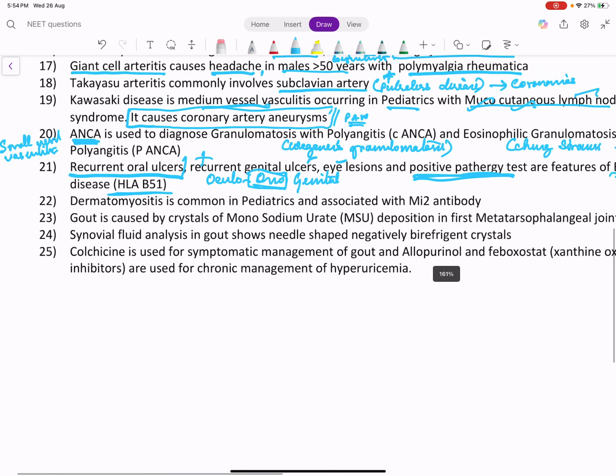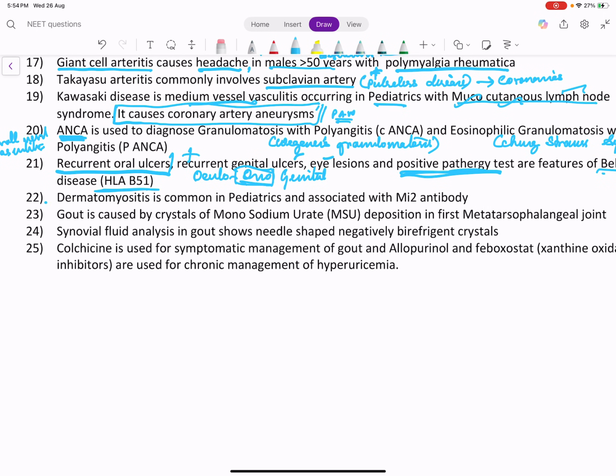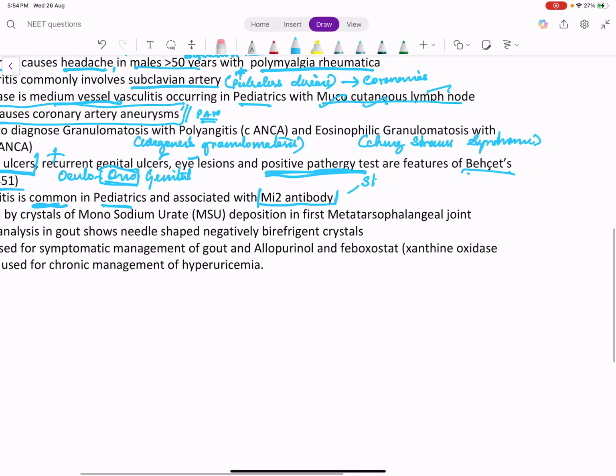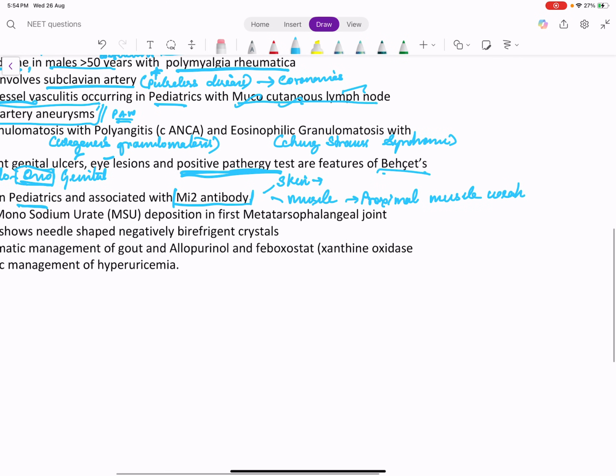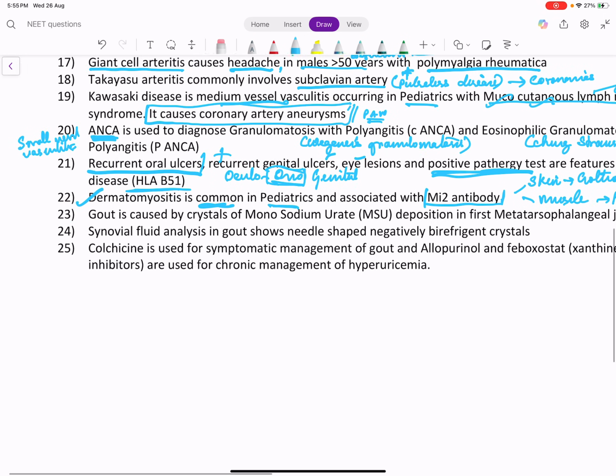Now coming to inflammatory myositis. In that, dermatomyositis is very common, especially in pediatrics. The antibody involved in dermatomyositis is anti-Mi-2. Here there will be skin changes and muscle changes. Muscle changes are easy to understand. It is myositis, so there will be weakness of muscle. There will be proximal muscle weakness. Skin changes, we have many changes like Gottron papules, Gottron sign, heliotrope rash, V sign, shawl sign, etc. That is nothing but all the sun exposed areas will show violaceous rash.